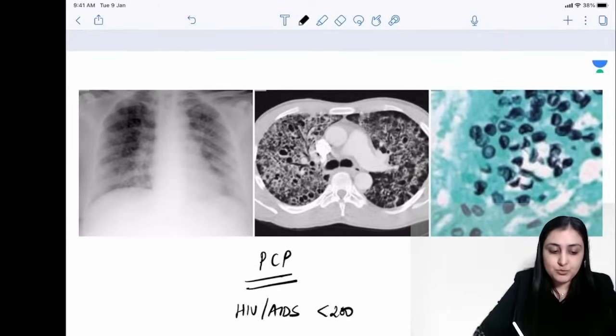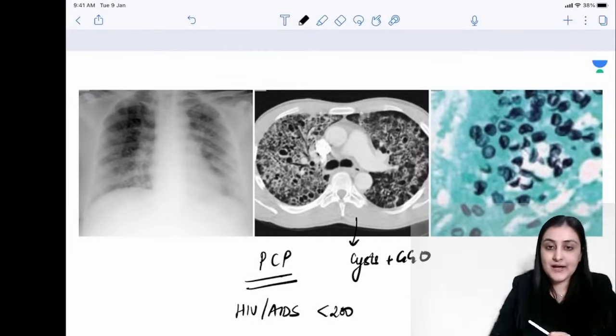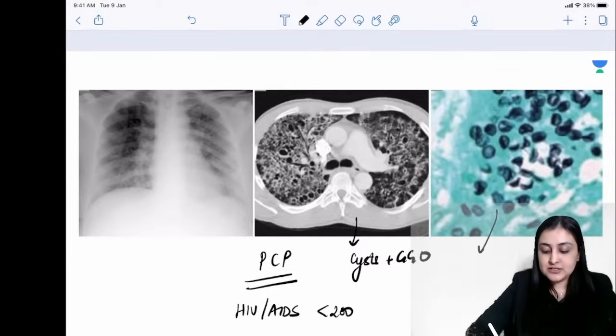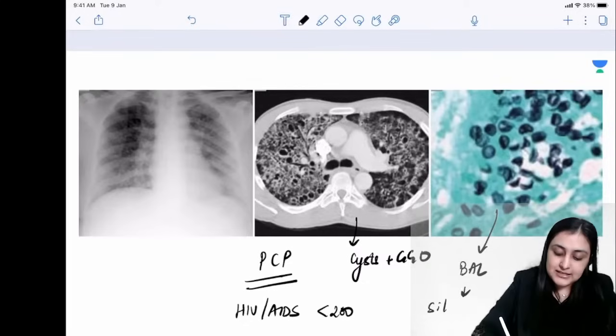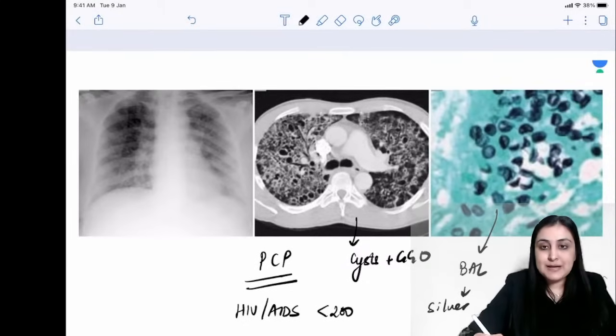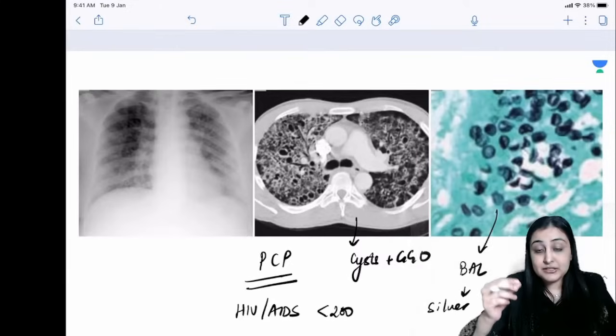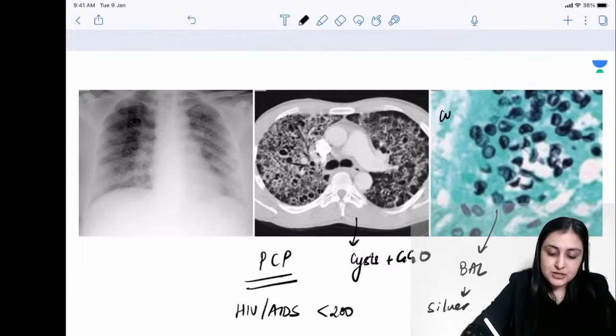So remember, pneumocystis, radiologically you will see cysts and ground glass opacity, and you cannot culture this. What you're going to see is when you do a bronchoalveolar lavage and you do a Gomori methenamine silver staining, basically you will see these colonies, the fungi, which look like crushed ping pong ball, right? So this is crushed ping pong ball.